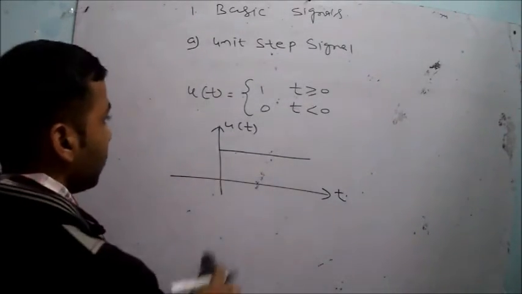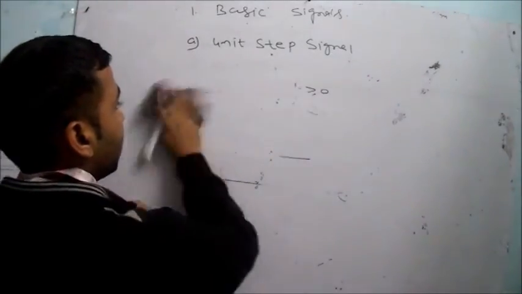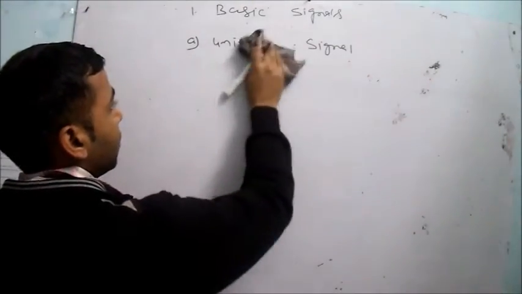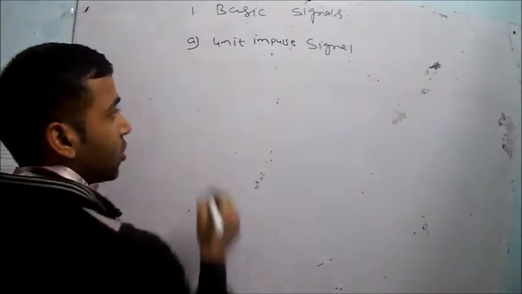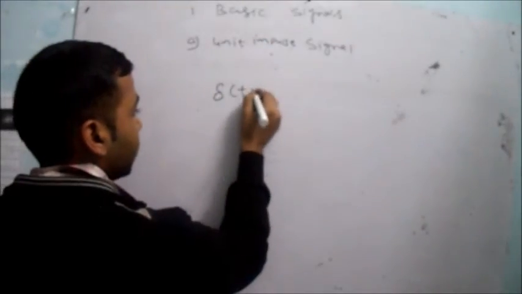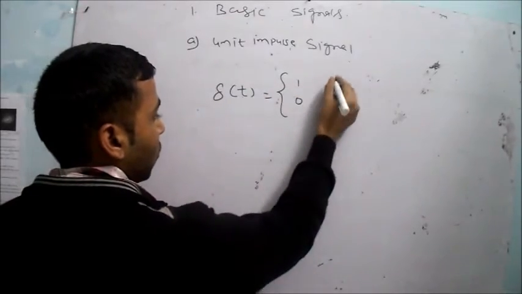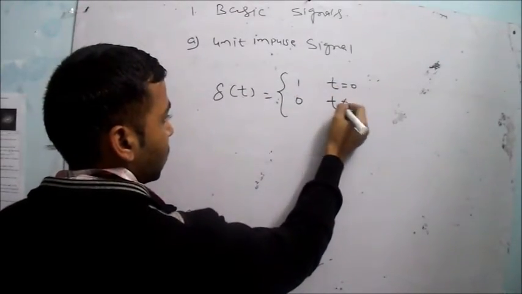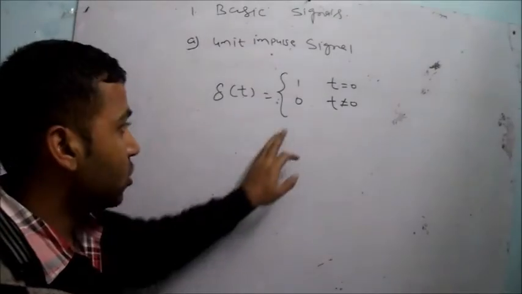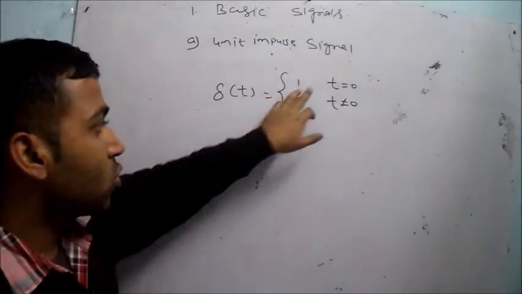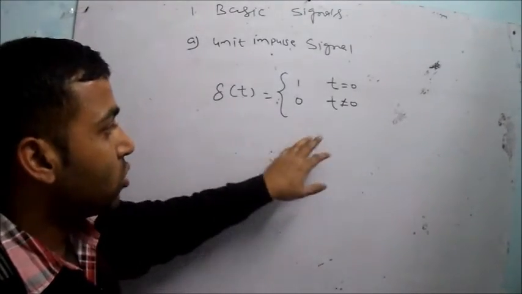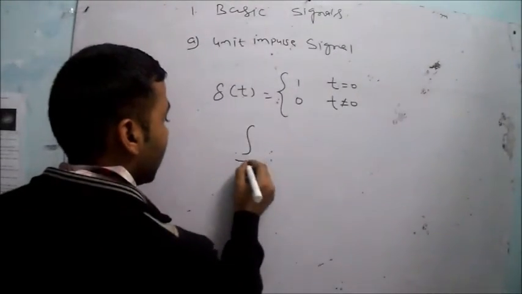Second is your unit impulse signal. The definition of the unit impulse signal is delta(t) equals 1 when t equals 0, and when t is not equal to 0, then the value of delta(t) is 0. The notation of the unit impulse signal is delta(t). So the value of delta(t) is 1 when t equals 0, and it is 0 when t is not equal to 0.